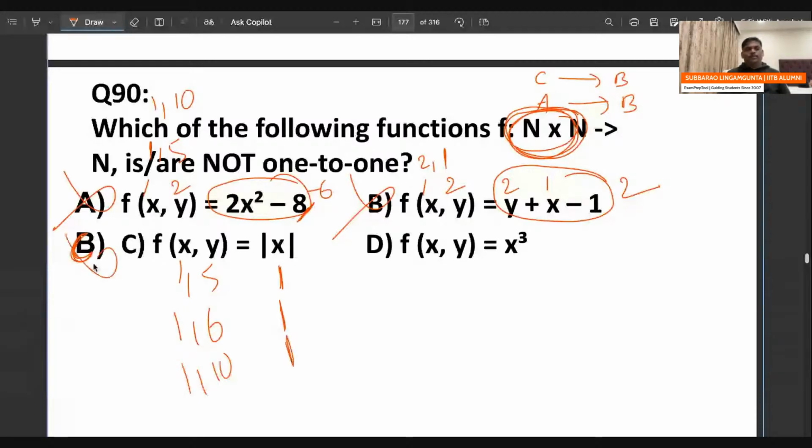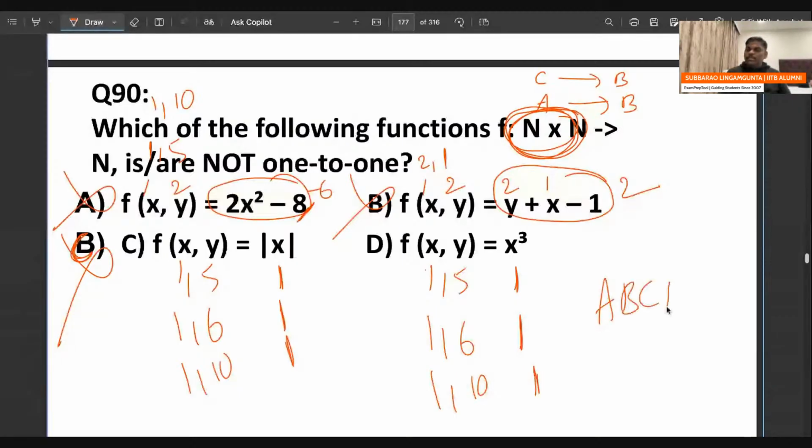Right? Let's go to D. So if I go here, same thing. 1 5, it is going to be 1. 1 6, it is going to be 1. 1 10, it is going to be 1. So answer is A, B, C, D. It is a MCQ. Sorry, MSQ.